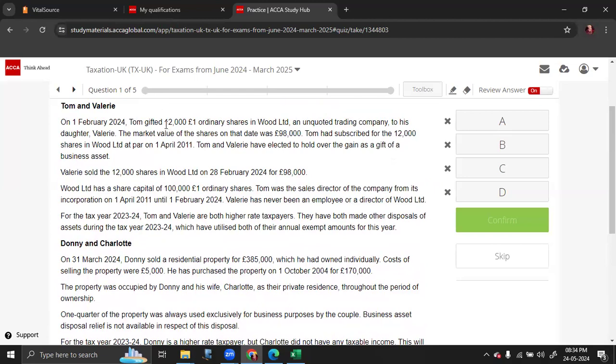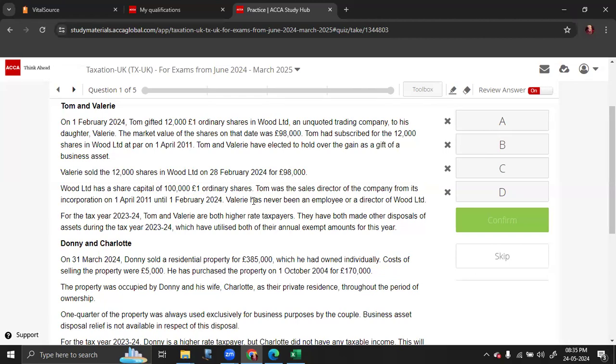If you notice, 12,000 shares out of 1 lakh is more than 5%. And he was also an employee of that company. So he could claim BADR relief. But Valerie has never been an employee of that company. So that makes students believe investor relief applies. No. Because in order to apply investor relief, the shares have to be directly subscribed from the company, which did not happen for Valerie because she received them as a gift from her father.